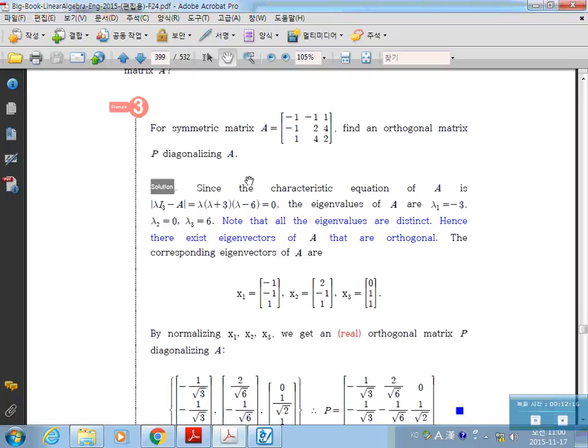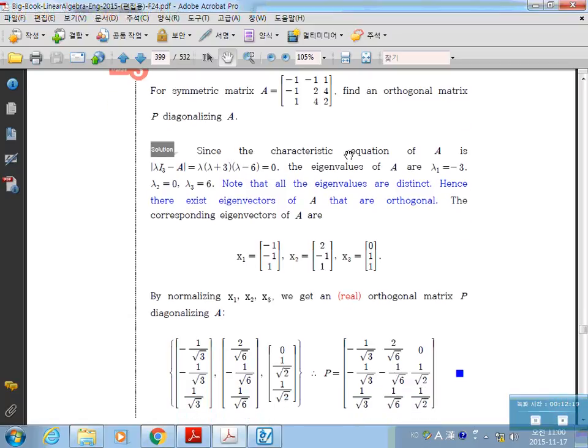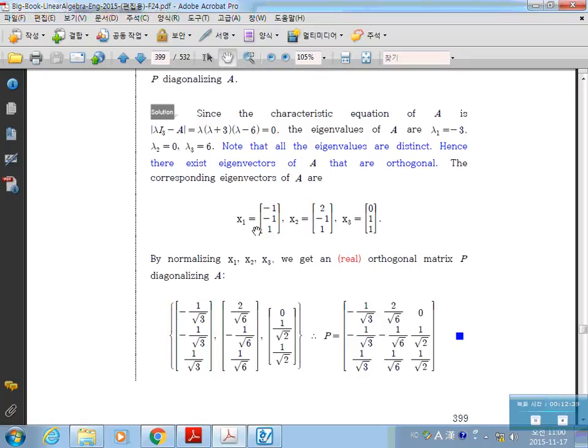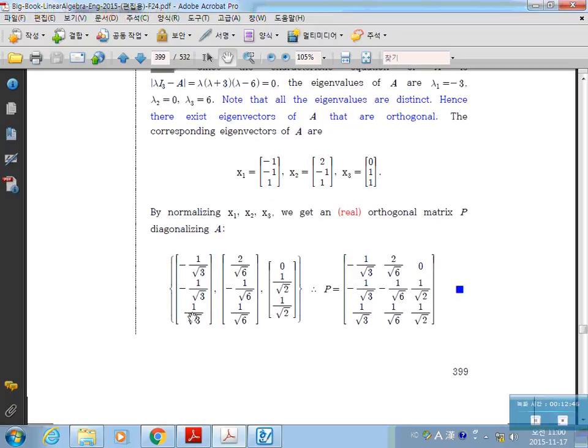How? First, find the eigenvalues. From the characteristic polynomial, the eigenvalues come out as -3, 0, and 6. You have 3 distinct eigenvalues. So from here, you can easily find the linearly independent eigenvectors, and also orthogonal eigenvectors because it is a symmetric matrix. These are orthogonal eigenvectors. So just normalize them. Divide each by its own norm.